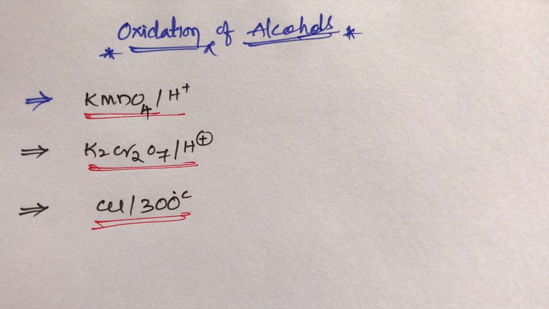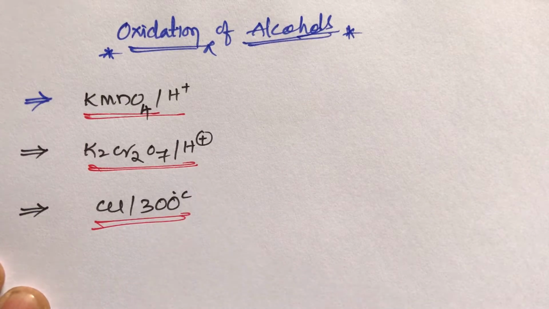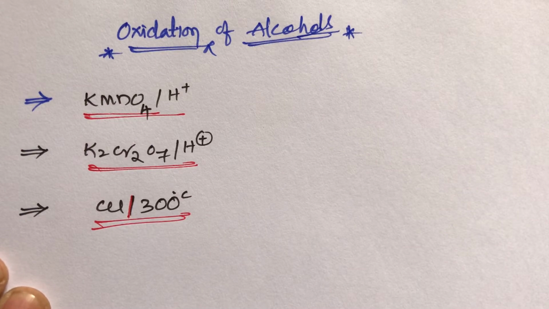Hello students, next one is oxidation of alcohols. Oxidation of alcohols with KMnO4 in the presence of acidic hydrogen, or K2Cr2O7 in the presence of acidic hydrogen, or copper at 300 degrees centigrade. So what is the role of KMnO4, K2Cr2O7 and copper at 300 degrees centigrade?